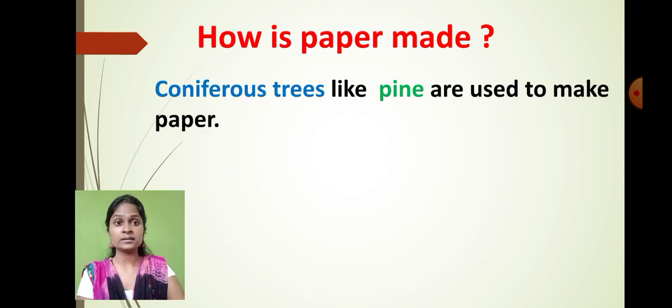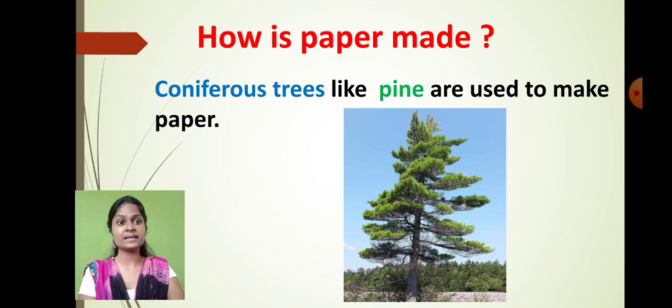What is step number 1? As you can see over here, in step number 1, the coniferous trees, like pine. Pine is the name of the plant. Not all types of plants can be used for paper making. There are certain varieties of plant material which can be used for making paper. Coniferous plants like pine are used for paper making. I have shown you a picture of the plant here. So the pine plant is used for paper making. This is step number 1: we have to find the plant.